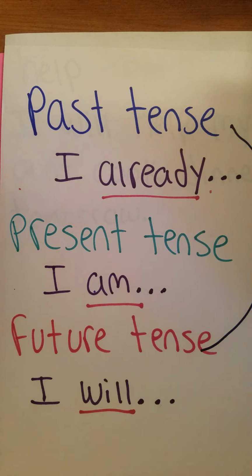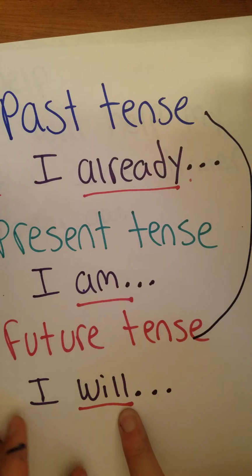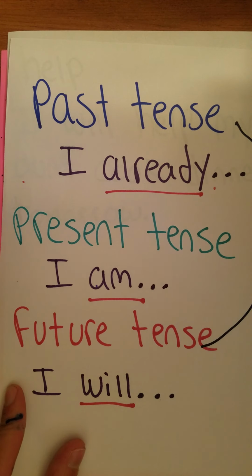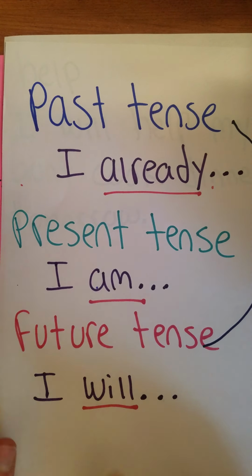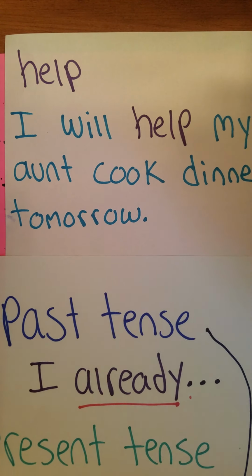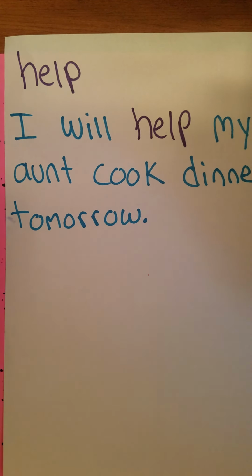Past, present, or future? And think, look at the key term we have under future that we often see in these sentences. I will. I see the same one in the sentence here about helping our aunt cook tomorrow. So yes, friends, this sentence is in the future tense. It hasn't happened yet.